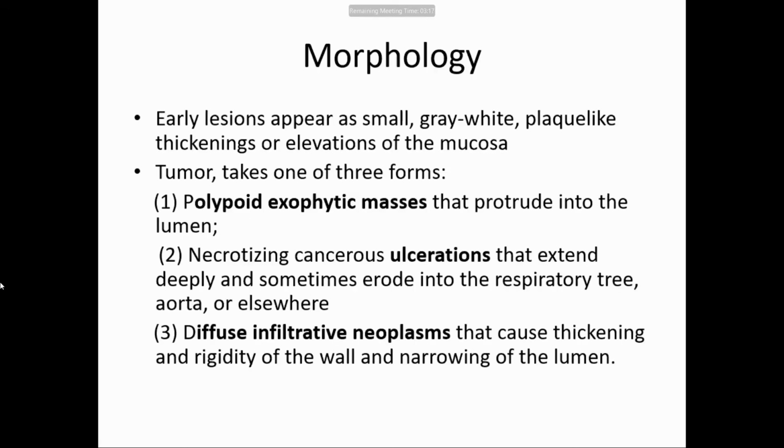Now, as I told you, the morphology is the same. Polypoid: see, this is an exophytic mass. Polypoid means polyp-like, growing in the lumen. Then second is ulcerating, forming an ulcer in the wall. And third is diffuse infiltrating, which causes thickening and rigidity of the wall and narrowing of it. So these are the 3 types of gross appearance. Any cancer from the esophagus and stomach to the large intestine and small intestine will have all these gross features. It may be exophytic, that is polypoid, ulcerating, or diffusely infiltrating. So you must remember this.